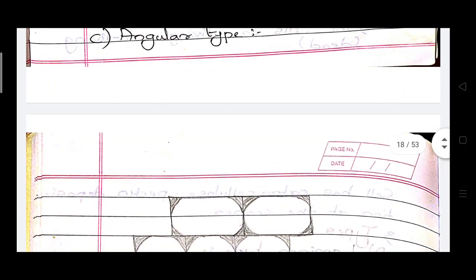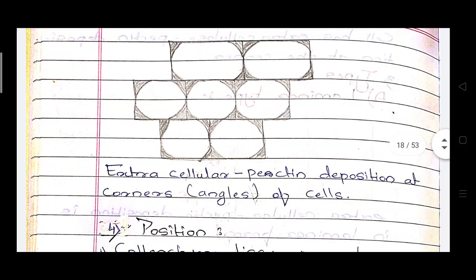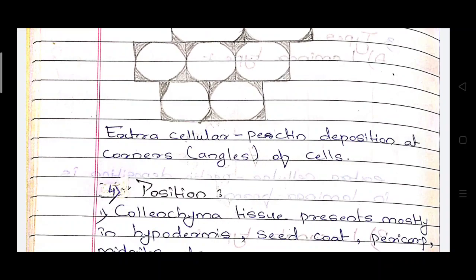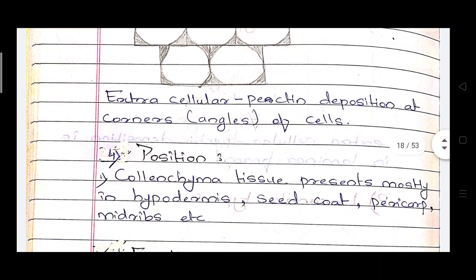Then the third one is the angular type. In angular types, the cellular pectin deposition takes place at the corners of the cells. Here you can see dark lines at the corners, that is the cellular pectin deposition. That's why these types of cells are known as the angular types, that is, at the angles the cellular pectin deposition is produced.